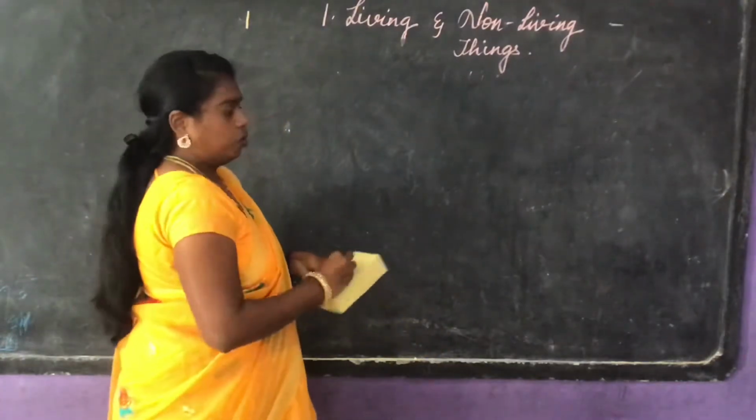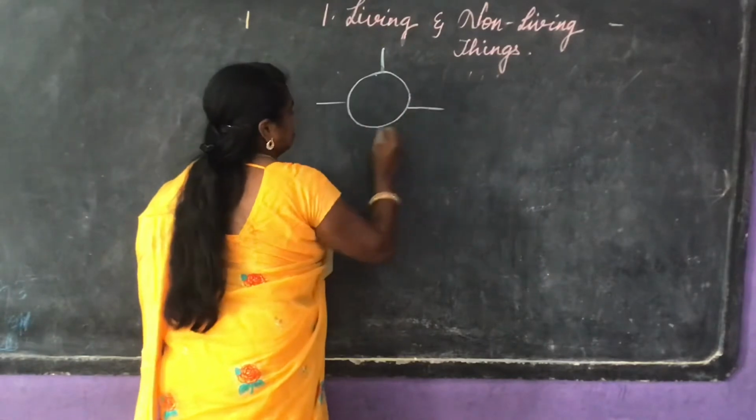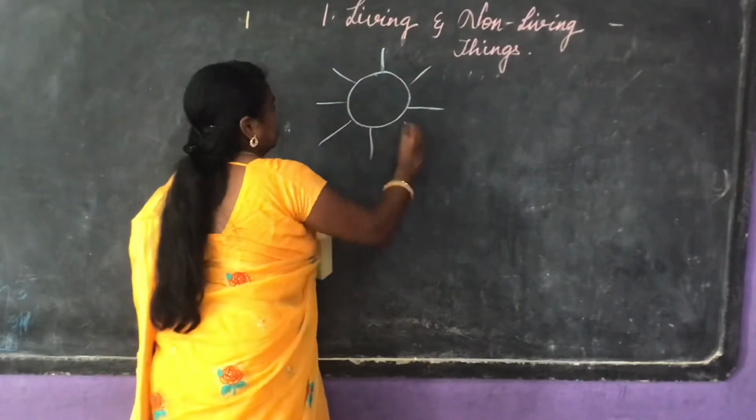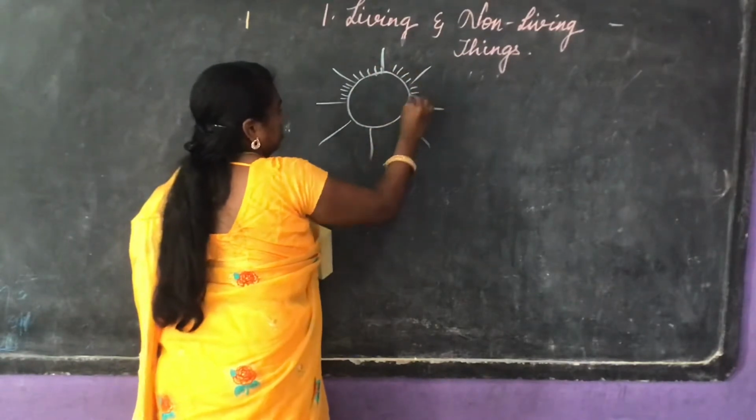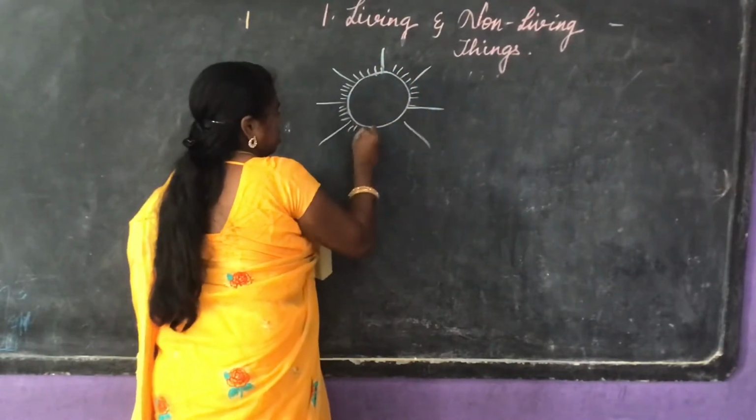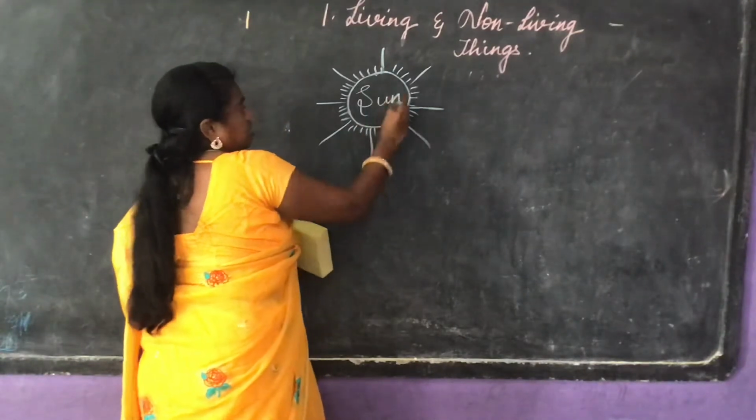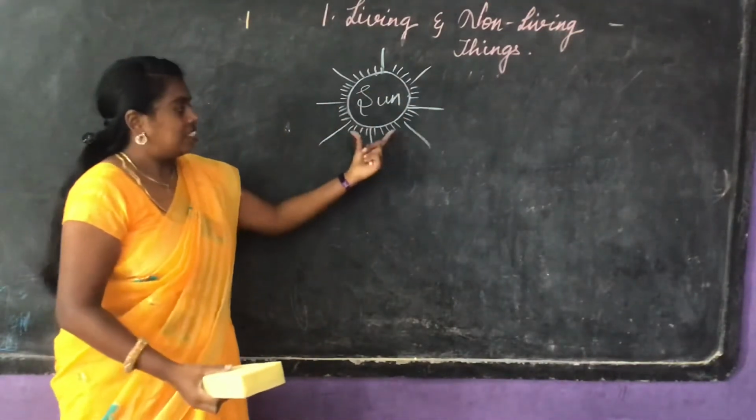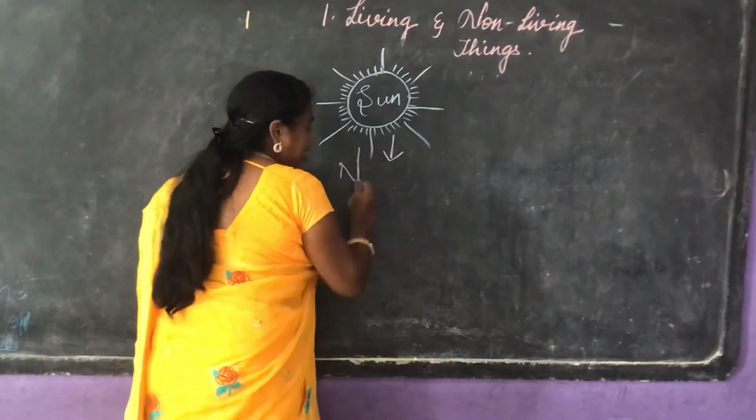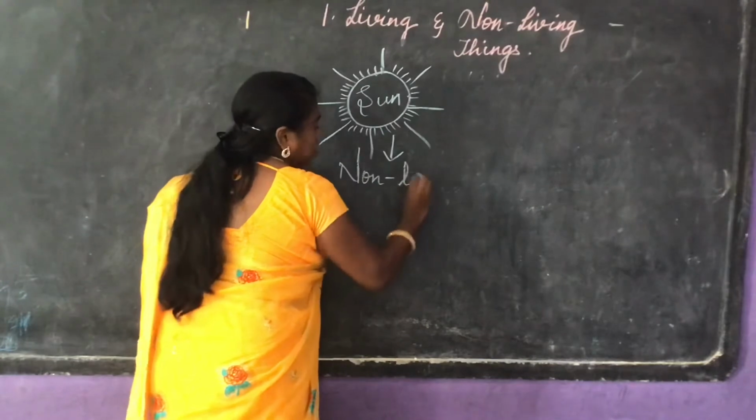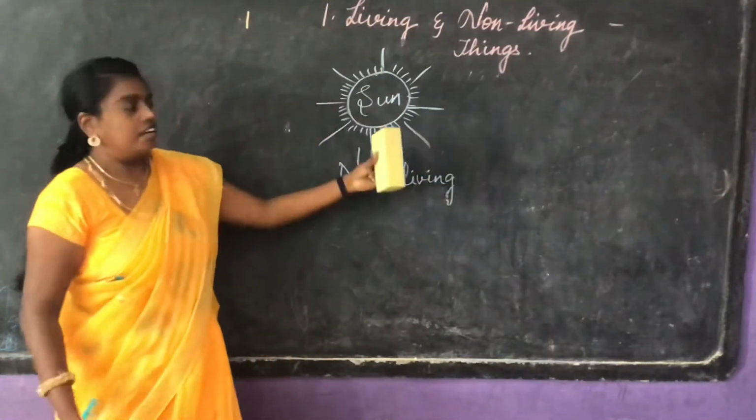Few diagrams I am going to draw. See, this is a sun. This is a natural thing. We know that the sun is a natural thing. Whereas coming to this classification, it is a non-living thing. Why are we calling it a non-living thing? Because a sun doesn't feel anything, it doesn't grow, it doesn't reproduce.